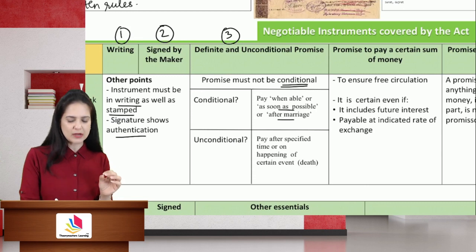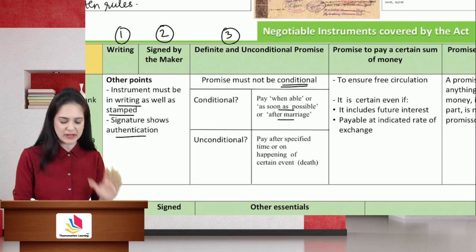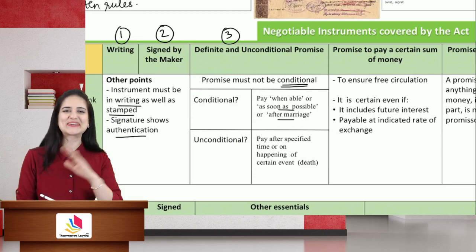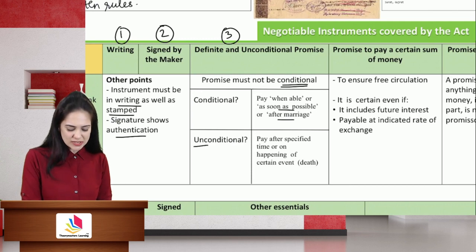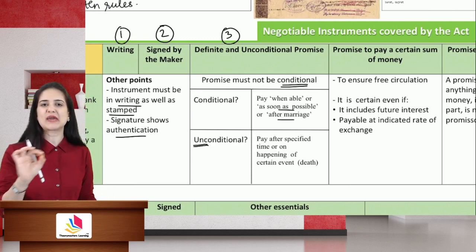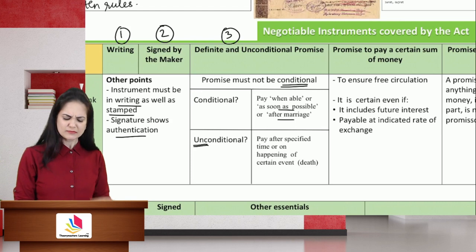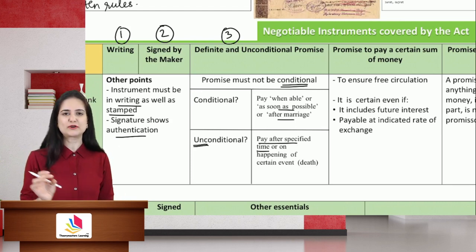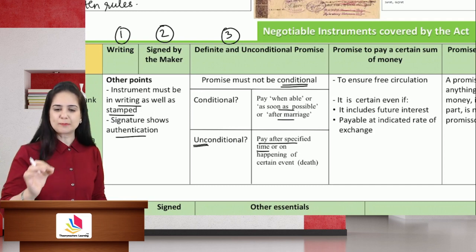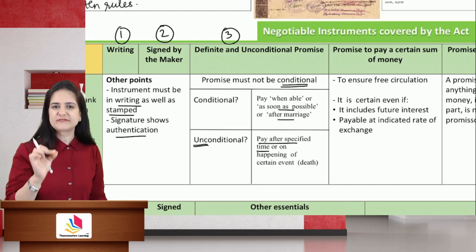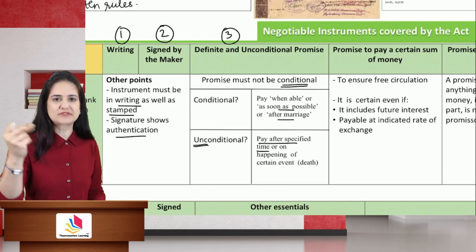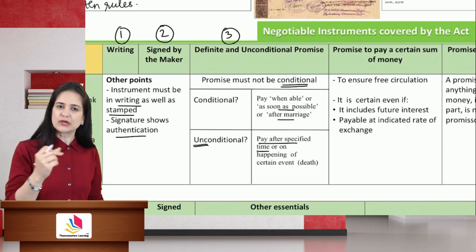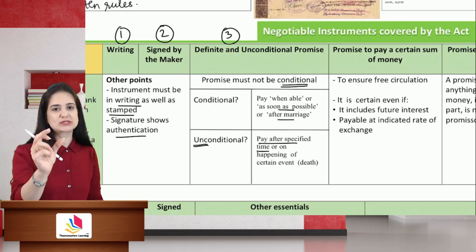A conditional promissory note is not valid. The promissory note must be unconditional. It means payable at all events. But yes, you can write, I will pay after a specified period of time. Like, I promise to pay X a sum of rupees 5,000, 2 months after today. Okay, so you can specify the time limit because that is certain.